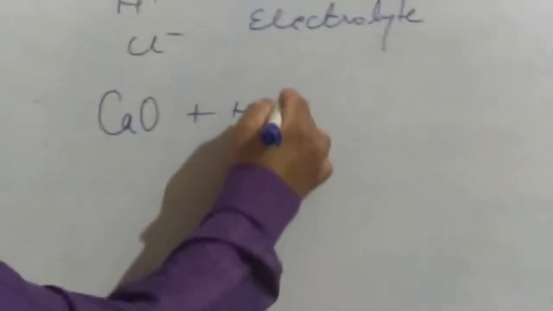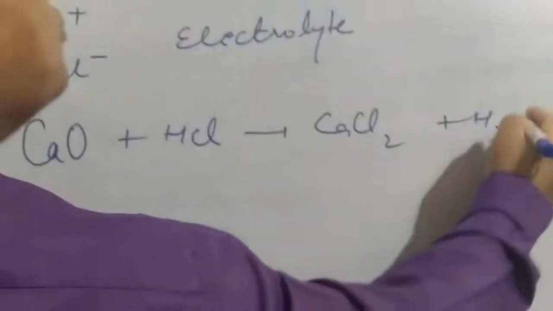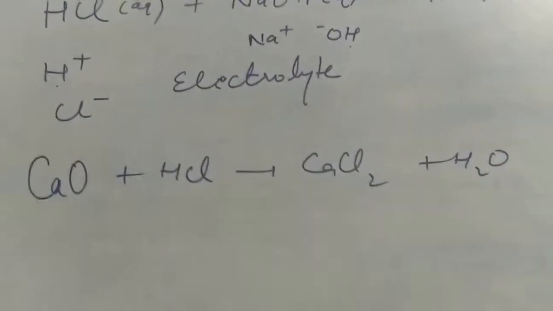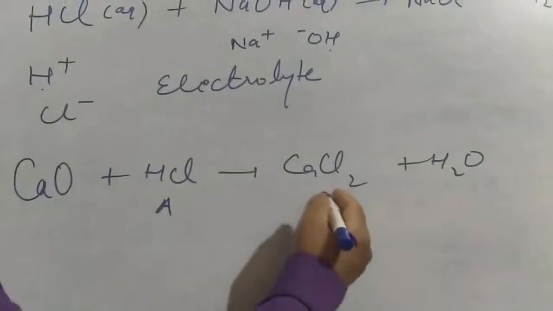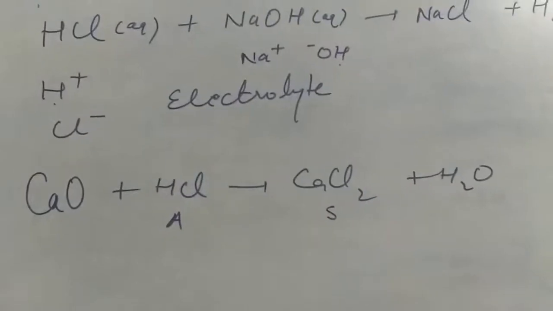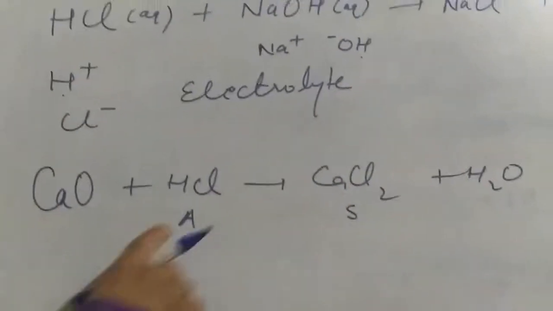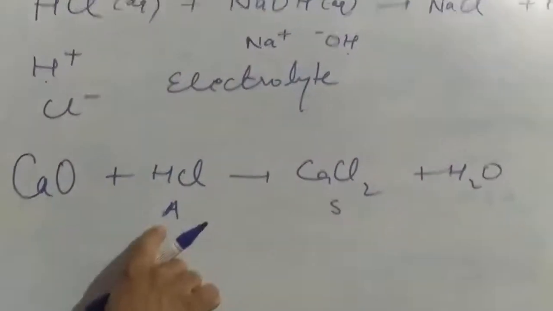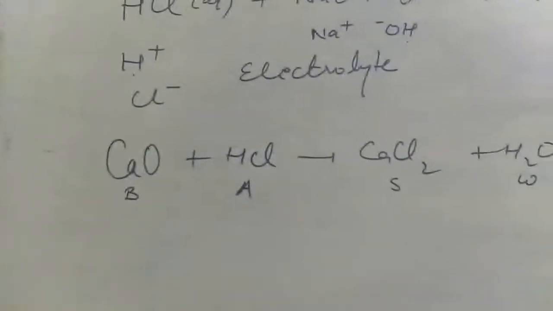CaO plus HCl gives me CaCl2 plus H2O. Okay. Now HCl is acid, no question about it. CaCl2 is a salt. At the same time, CaCl2 is also an electrolyte. HCl is acid. Now this is acid, this is salt, this is water. So definitely this is a base.